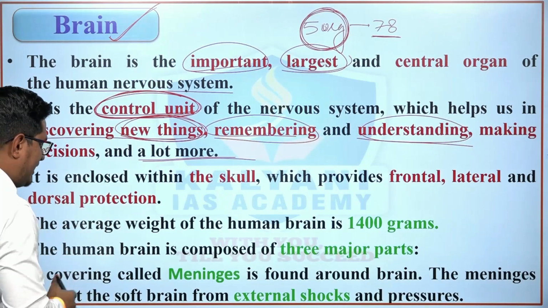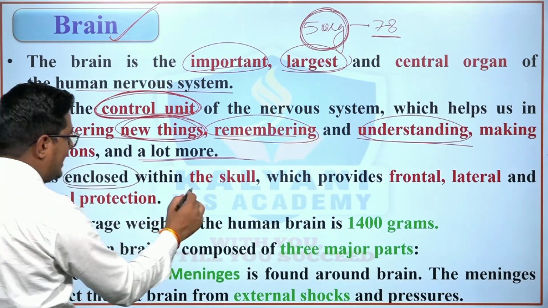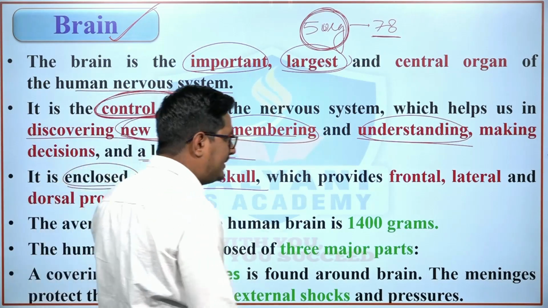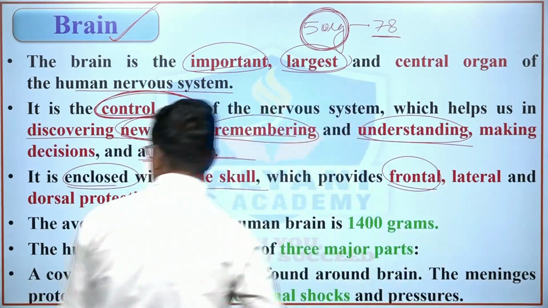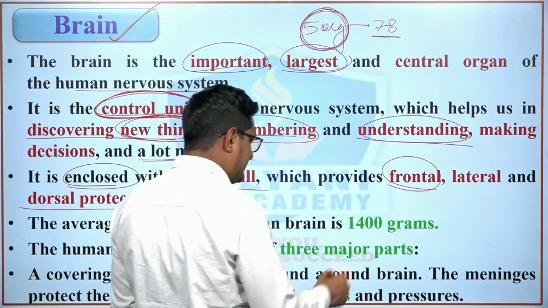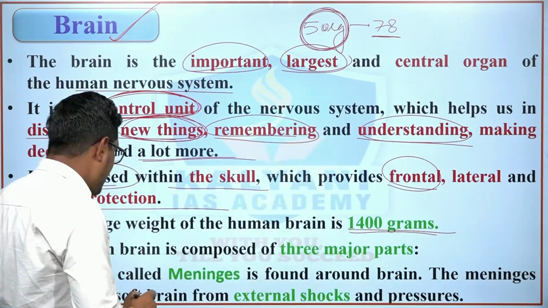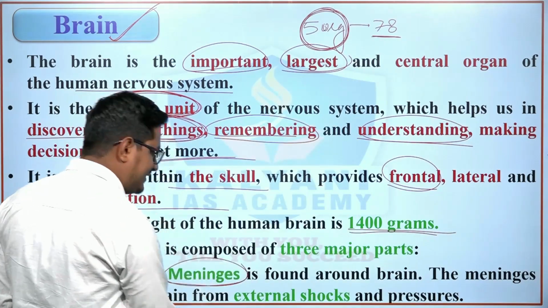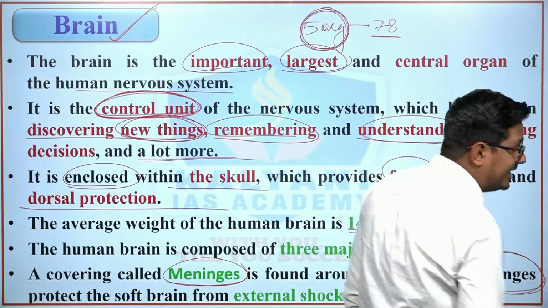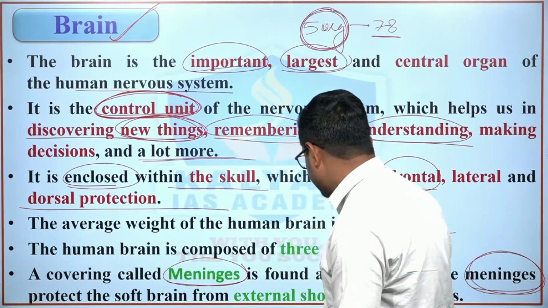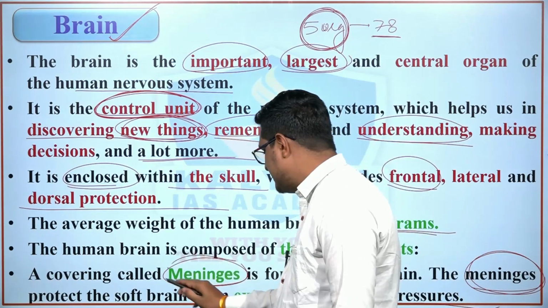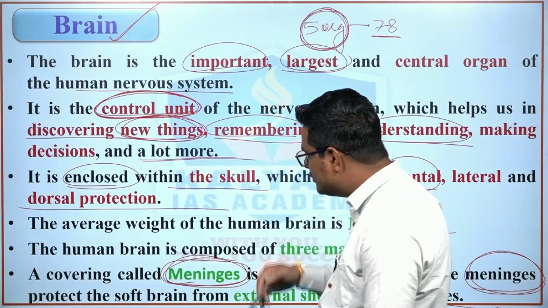The human brain is important, therefore it is protected in the skull. It is enclosed within the skull, which provides frontal, lateral and dorsal protection. The average weight of the human brain is 400 grams. A covering called meninges is found around the brain, and this meninges covering provides protection from external shocks and pressure. So a covering, meninges, is found around the human brain.